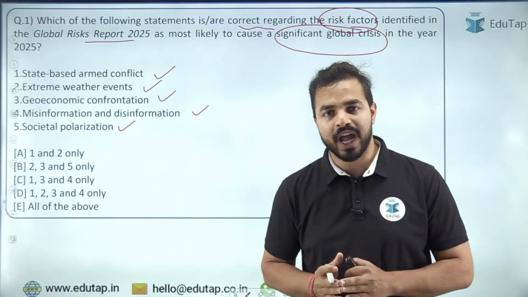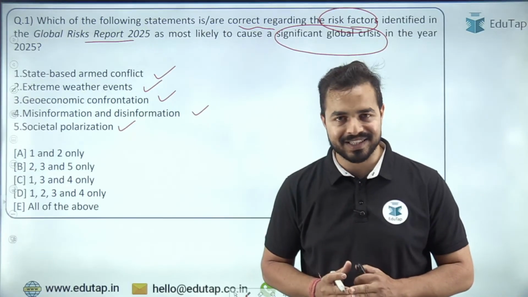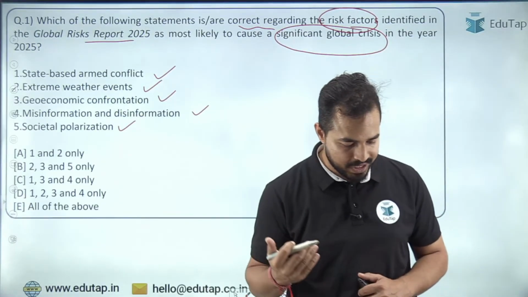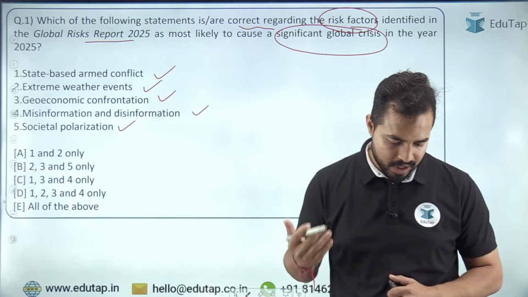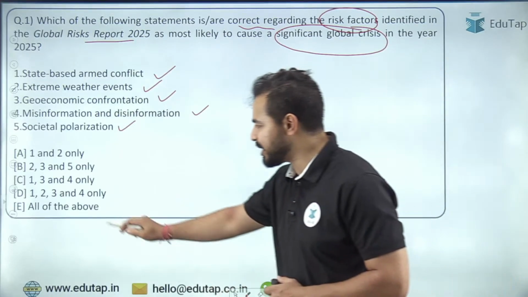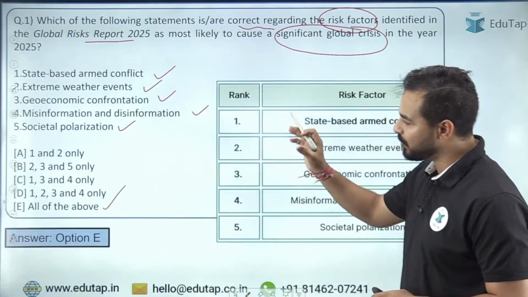So my dear friends, I want all of you to give me the answer in the chat box. I can see in the chat box, most of the people are going with option E. So Gururaj, Kshitij, Kas, Mayank, Shanika, Suprava, Swapnil, all of the people are going with option E. That is all of the above. And yes, all of the above is the right answer.